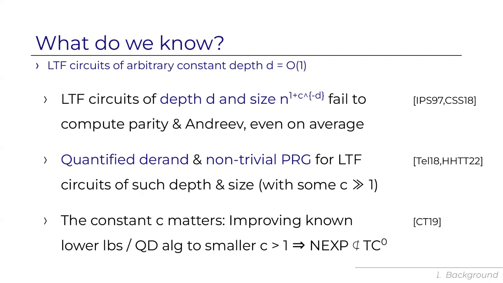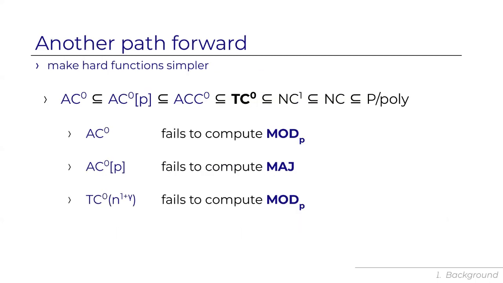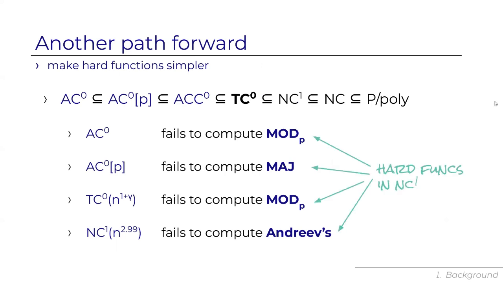Okay, so given that we're currently stuck and don't know how to prove lower bounds for larger circuits, let's look at another path to make progress. Let's take a look at some results that I mentioned. Parity is hard for AC0, majority is hard for AC0 parity, parity is hard for TC0 of superlinear size, and another well-known result, Andreev's function is hard for formulas of subcubic size. And let's look at the hard functions themselves.